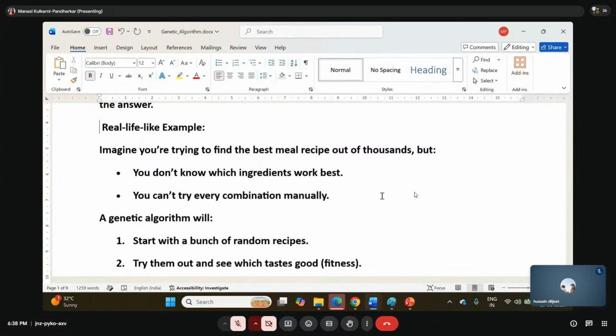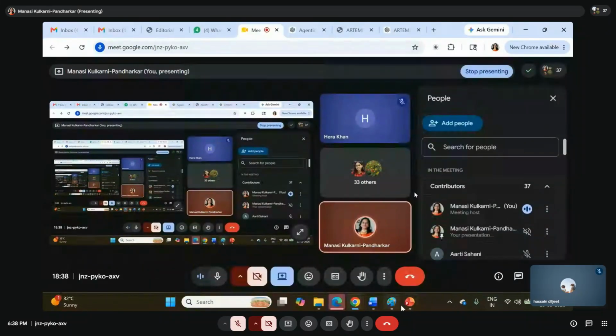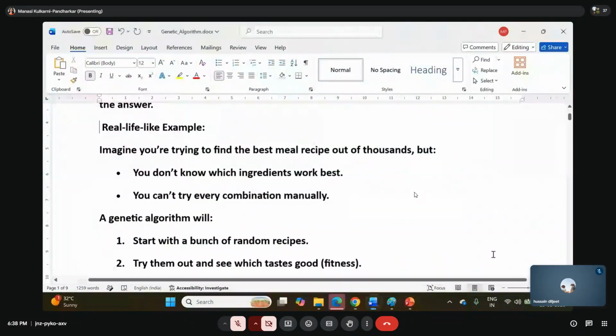Should I put turmeric, or ajwain, or maybe jeera, or the chili flakes, or what exactly is the combination? Do you sit and try each and every combination? Is it possible practically? No. So what you require is some kind of solution which will tell you which ingredients, or combination of ingredients, works best.